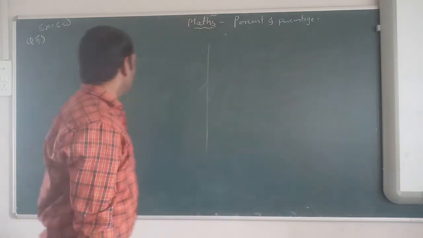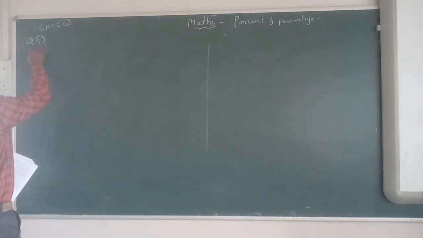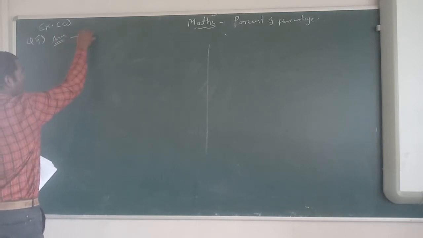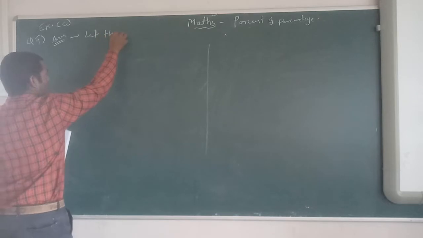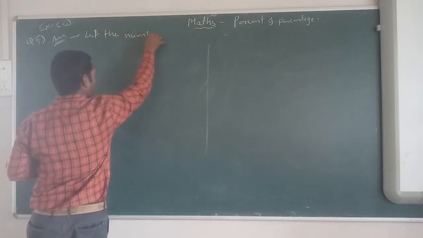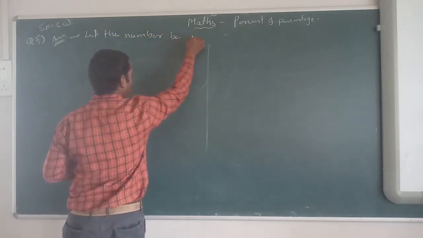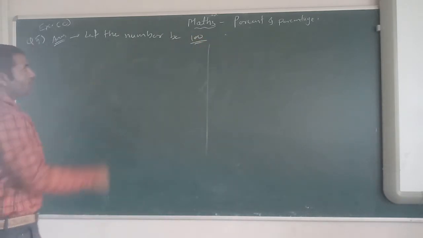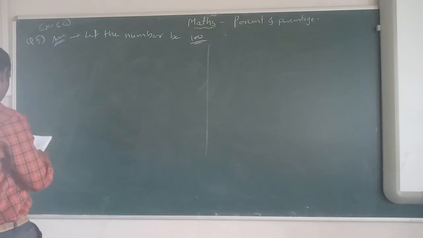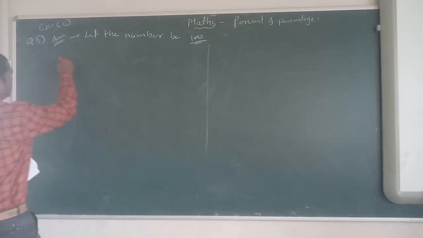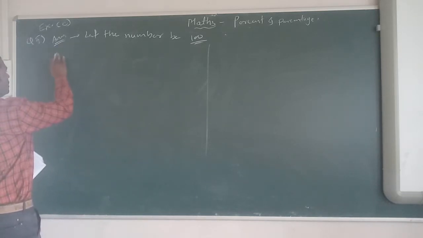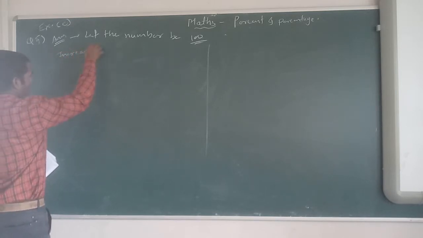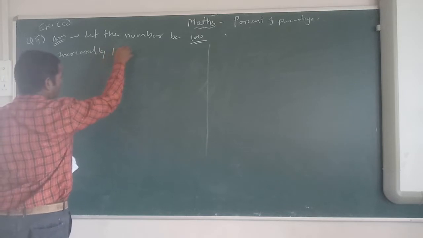Okay, so we have not given the number, so we will consider. Let the number be 100. I will take the 100 method. Let the number be 100. Then increase by 10%.